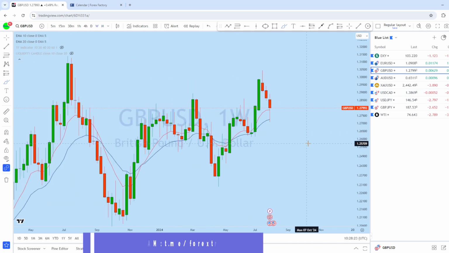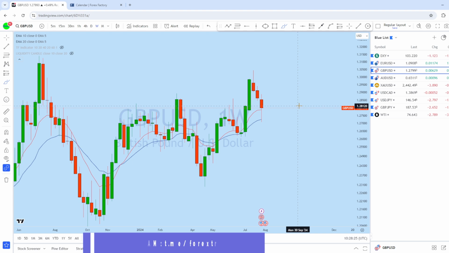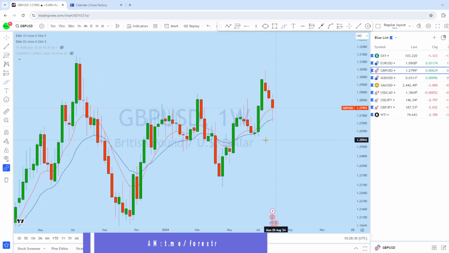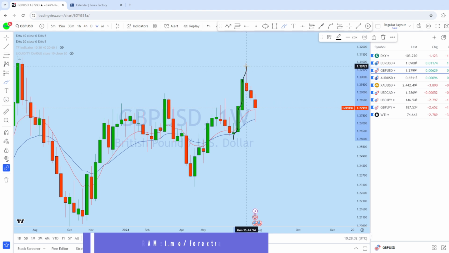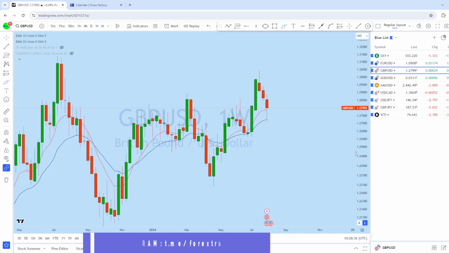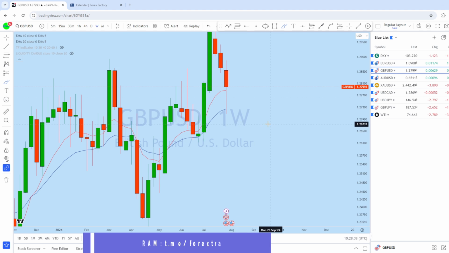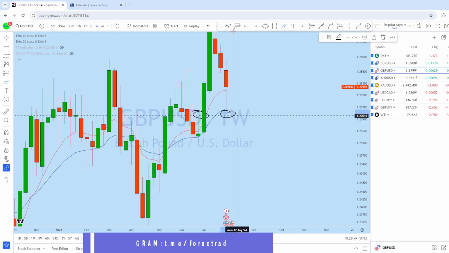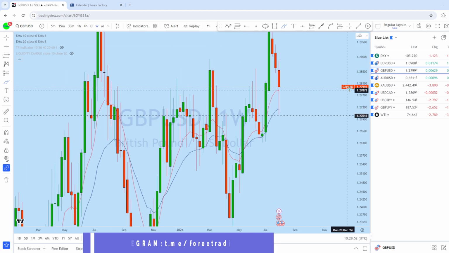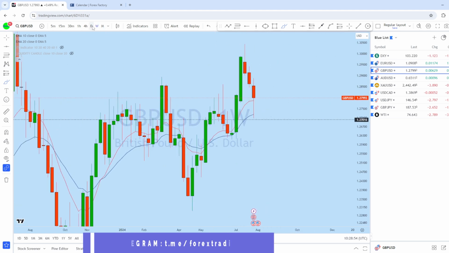If we look at the weekly chart, we can see that back to back 3 weeks, last weeks we have seen a long wick candle here, and this is the weekly impulse on GBPUSD followed by deeper pullback. Now this pullback this last week, we can see the market has exactly tested this order block, which is the previous resistance here, which is turning support here on British pound US dollar, and expecting it to bounce back to the upside again to create a new higher high.